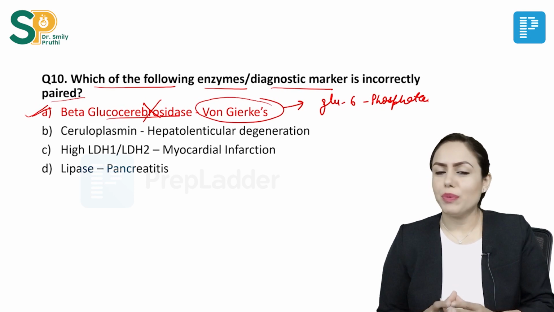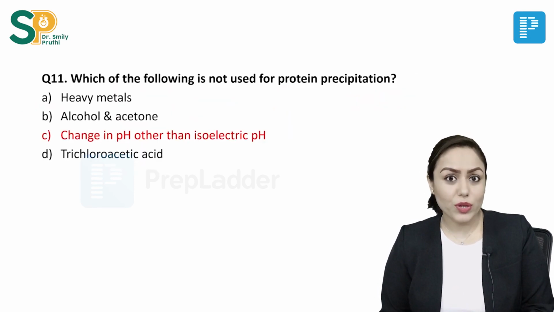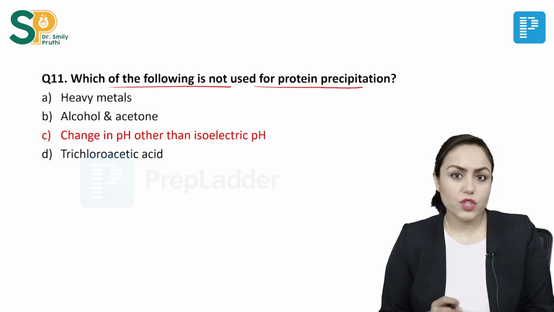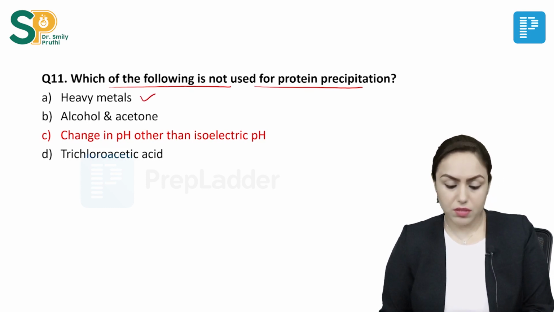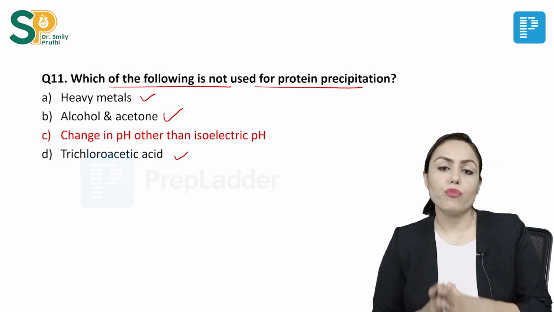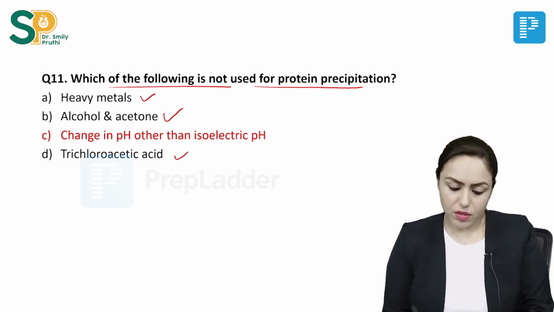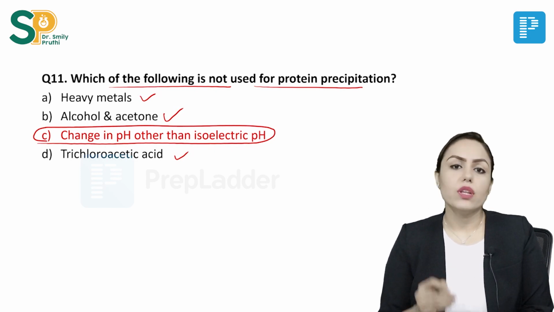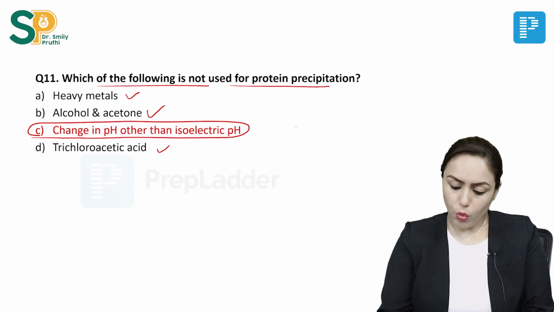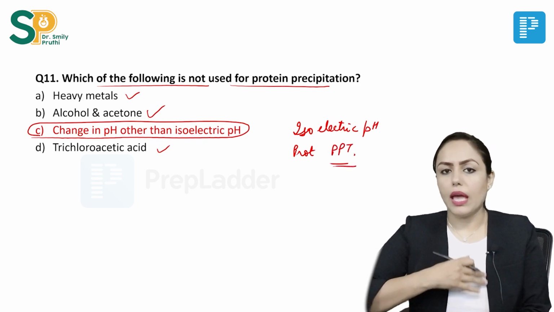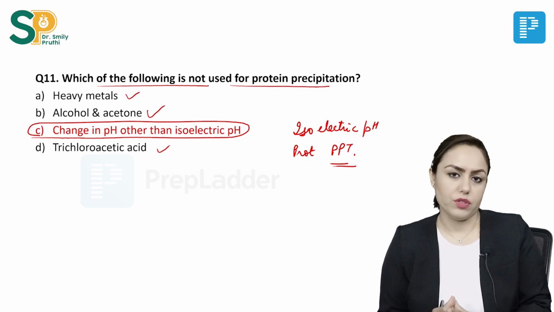Detail of other options will be taken in the app. Then, next question, which of the following is not used for protein precipitation? The things which are used for protein precipitation are heavy metals, acetone, alcohol, trichloroacetic acid, and learn all the methods of protein precipitation, right? But here, the answer is change in pH other than isoelectric pH. This will not precipitate the protein, because only at isoelectric pH does protein precipitate, right? So, any pH other than isoelectric pH will not precipitate the protein.